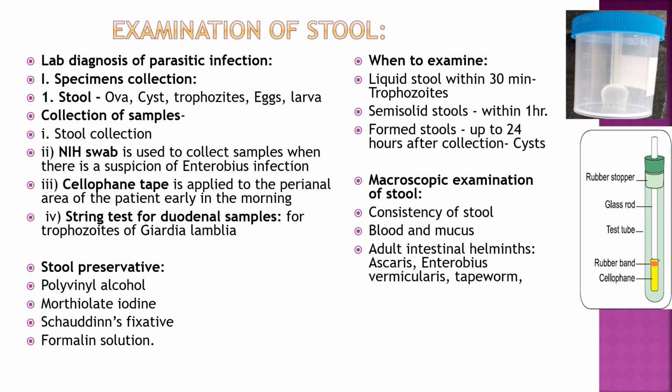Then after that, stool preservation can be done in polyvinyl alcohol, merthiolate iodine, Schaudinn's fixative or formalin solution. So this is a stool container, a plastic, sterile container with the spoon attached to the lid of the container.